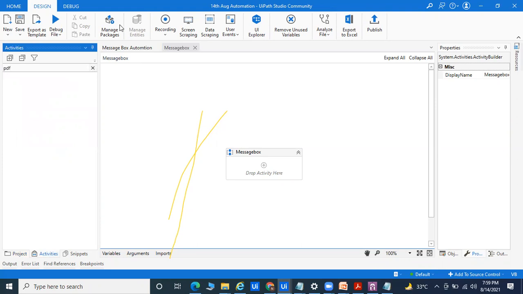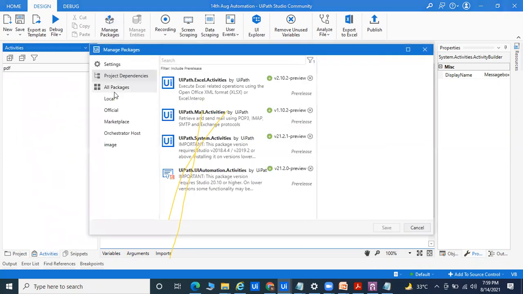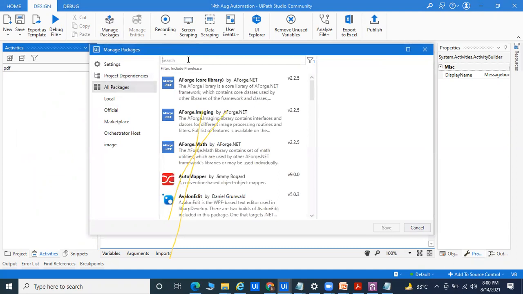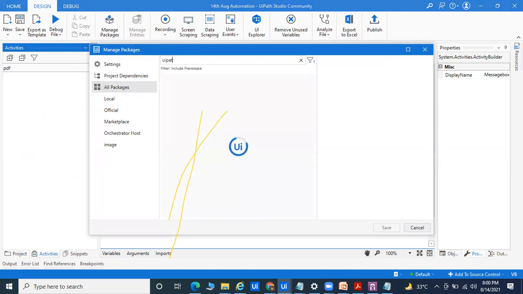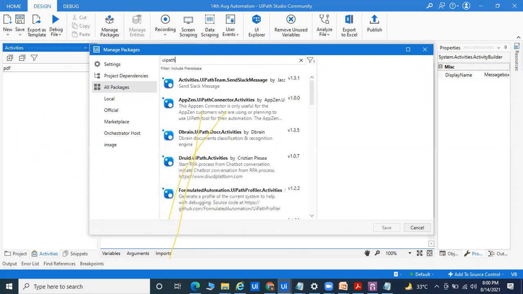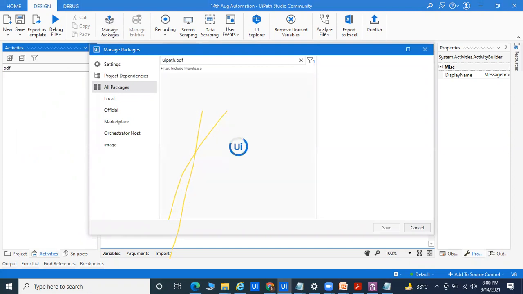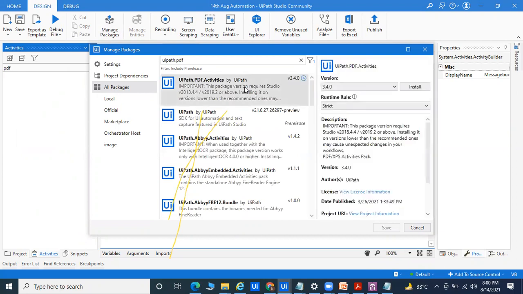Then what we'll do is go to manage packages, and you have to install the package from this part, and you can search for UiPath PDF. Okay, and you can go for the installation. Right now this is free. I'm using the community edition, so that's why I'm able to use the free version.